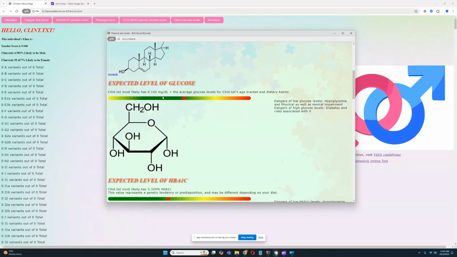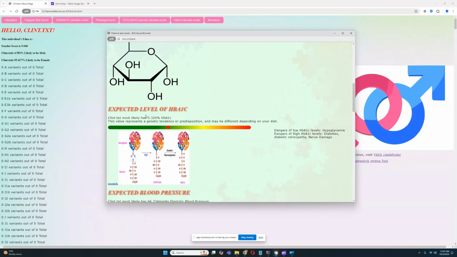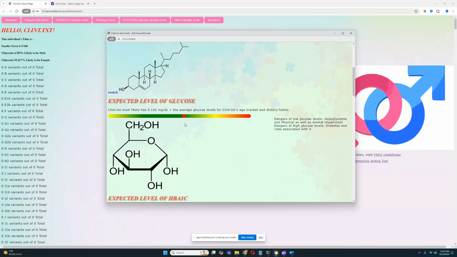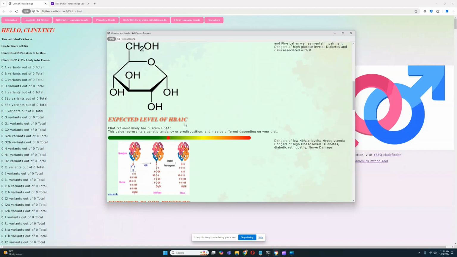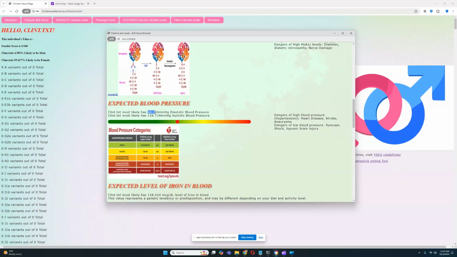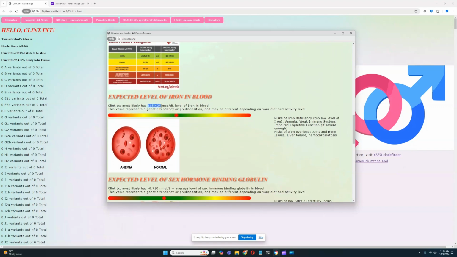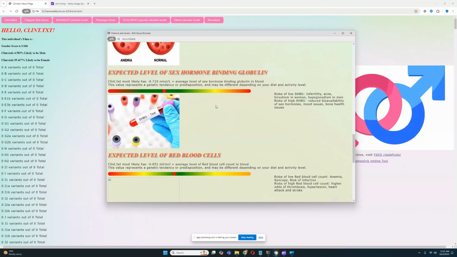Okay, he's got higher glucose levels. He's got higher hemoglobin, which is kind of bad, but it's not horrible. He's got below average blood pressure, which is okay. He does not have hemochromatosis, so his level of iron in the blood is a little bit below average. Hemochromatosis would be 129 plus, and in this case, this is definitely way below that. So he's good in terms of iron levels.